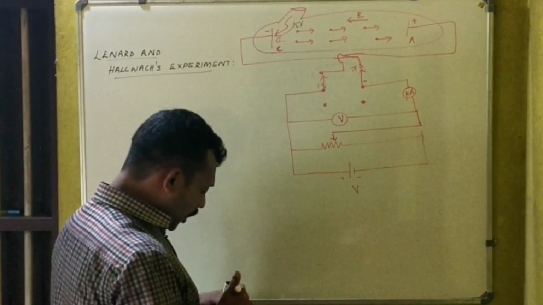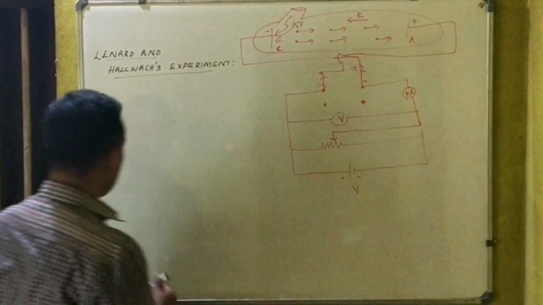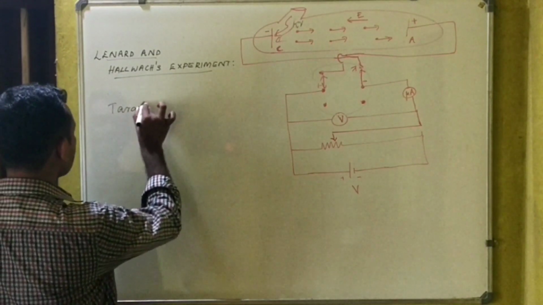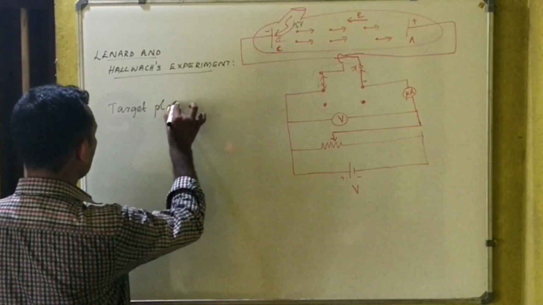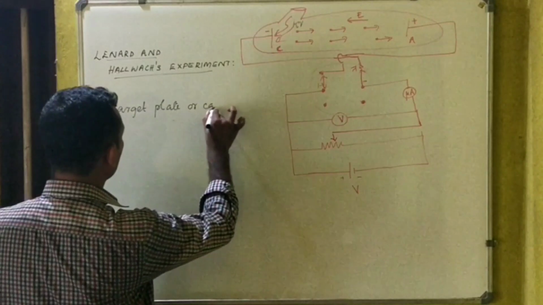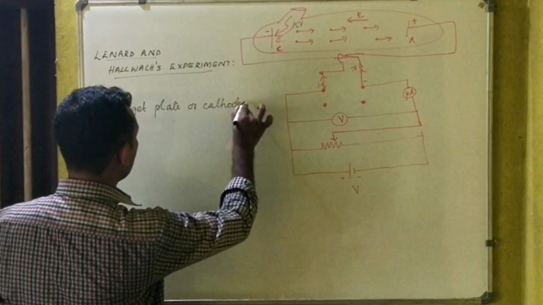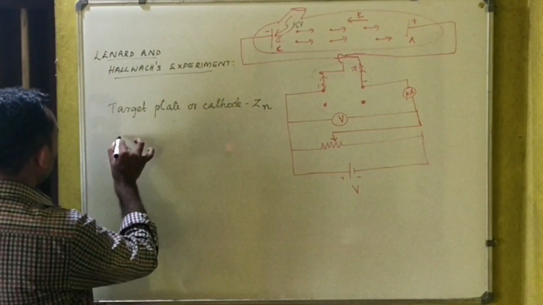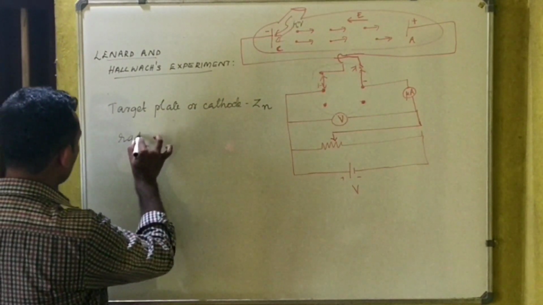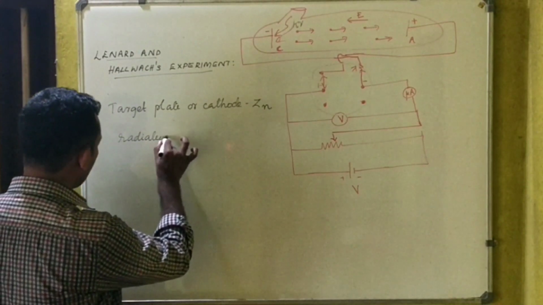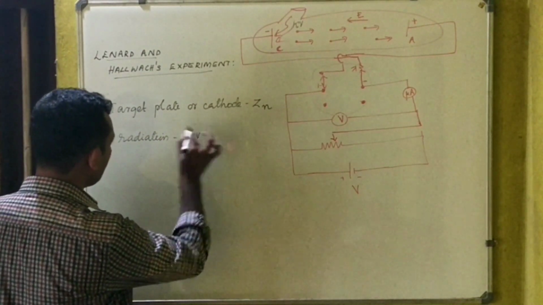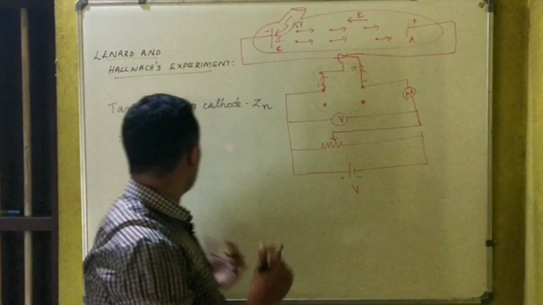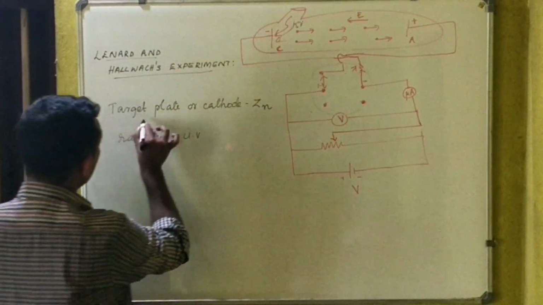In the experiment conducted by Lenard and Hallwachs, their cathode, the target plate, was zinc, and the radiation used was ultraviolet radiation.